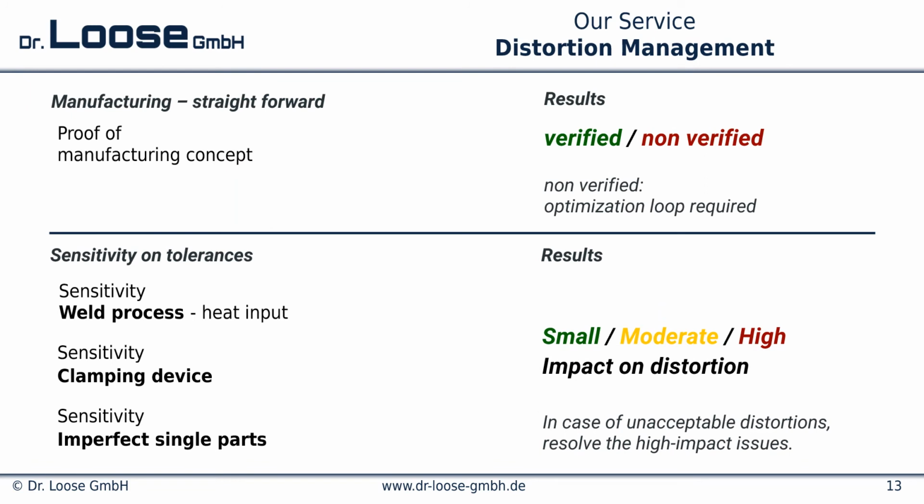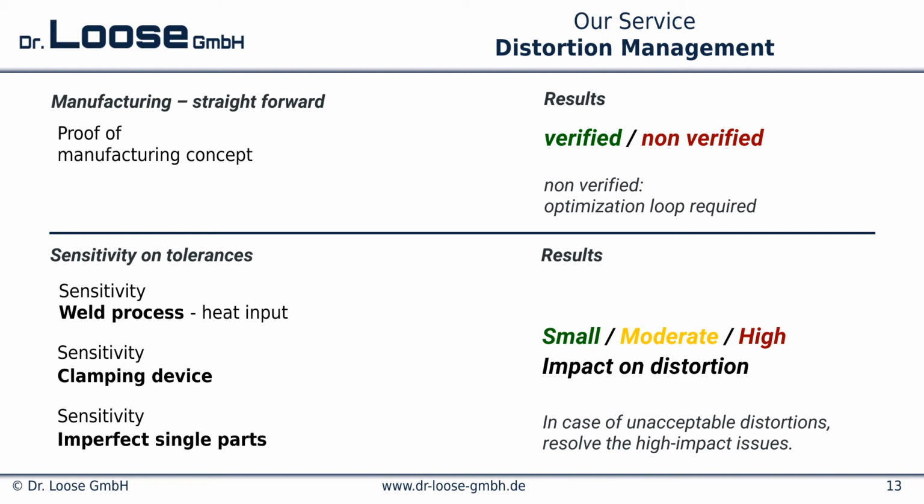We have two main tasks for the distortion management. The first task is the straightforward simulation of the manufacturing process, which is a proof of the manufacturing concept. The results are verified or non-verified. In case of non-verified, optimization loops are required.